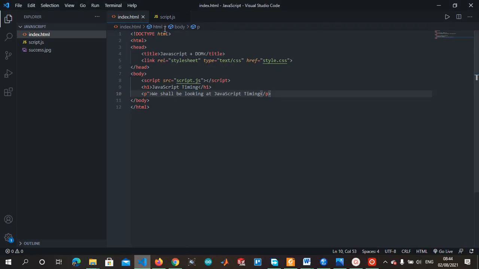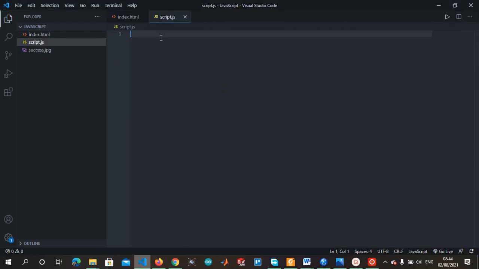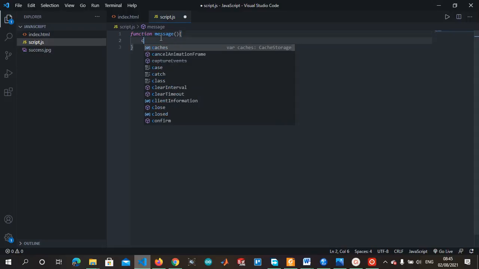So let's move to our JavaScript and start coding. We define our first function, message. Let's say it should display a message after a particular time. I think we should alert the message.